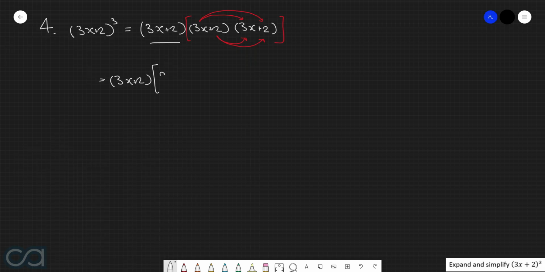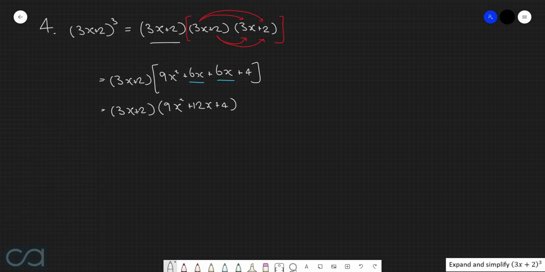3x by 3x is 9x squared. 3x by 2 is 6x. 2 by 3x is another 6x. And then 2 by 2 is 4. We can now simplify this a little bit by collecting these two like terms here. And in doing so, we then get 3x plus 2 multiplied by 9x squared plus 12x plus 4.